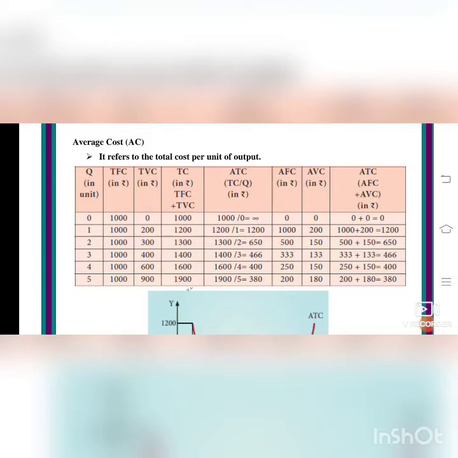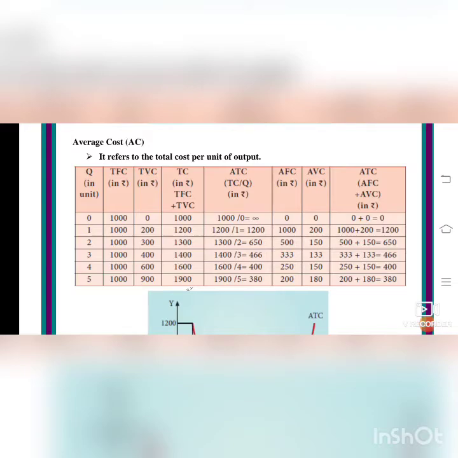TC, you will apply the formula for this. ATC is equal to TC by Q. The TC we have found and the Q is given, isn't it? So 1200 by 1 is 1200. 1300 by 2 is 650. 1400 by 3 is 466. 1600 by 4 is equal to 400. 1900 by 5, TC by Q, that is 380.